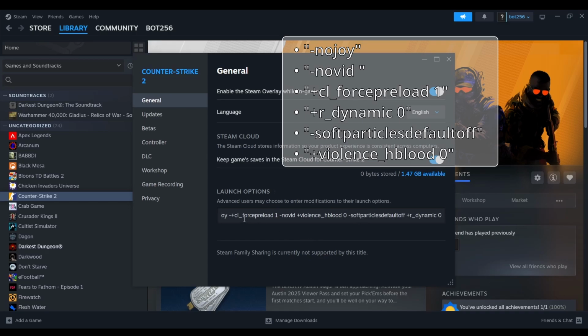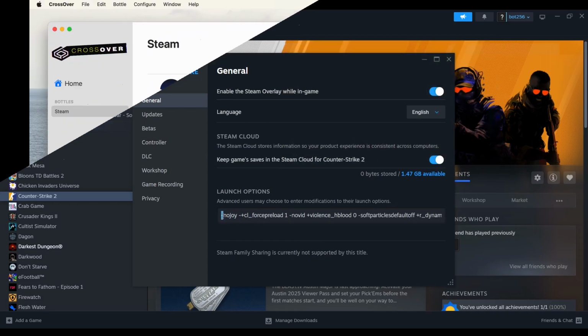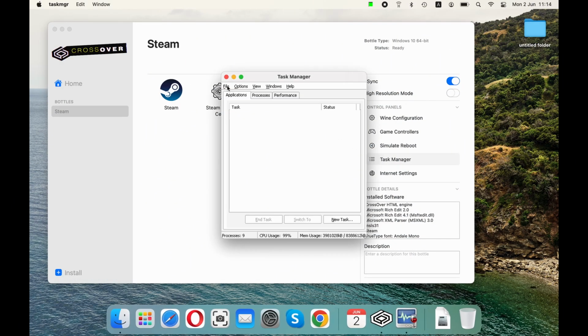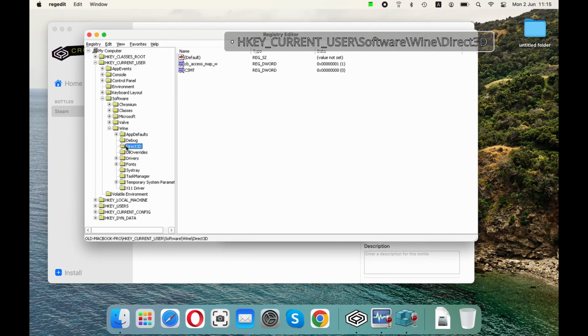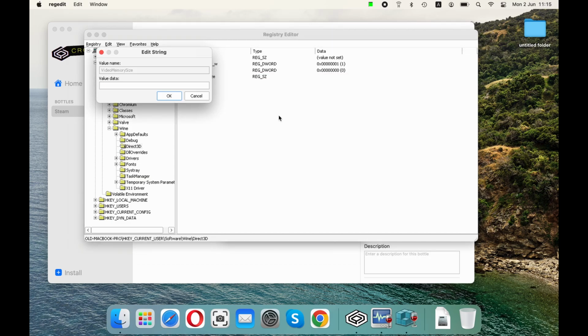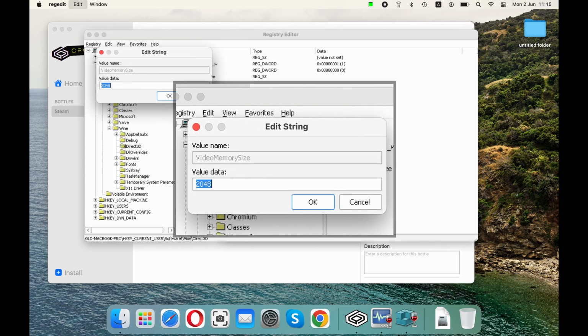Another thing I strongly recommend is to open the Crossover Task Manager, go to File, New Task, and type regedit. Hit Enter, then go to this path. Right-click and create a new string value called Video Memory Size. Double-click the new value and set it based on your max RAM. 2048 if you've got 8 GB of RAM, 4096 for 16 GB, and 16,384 if you're running 32 gigs or more. This helps Wine figure out how much video memory to allocate, and yes, it does help with stability.